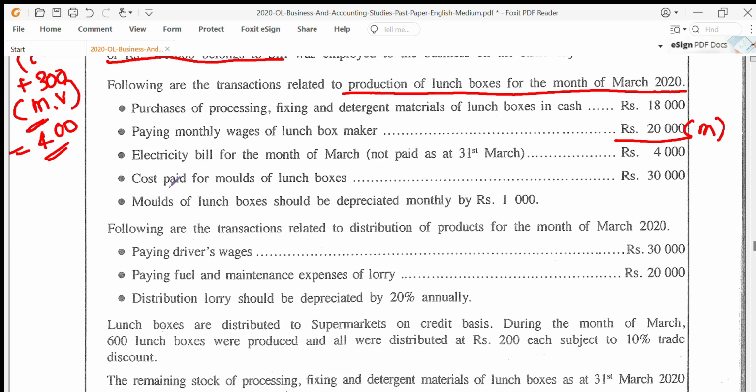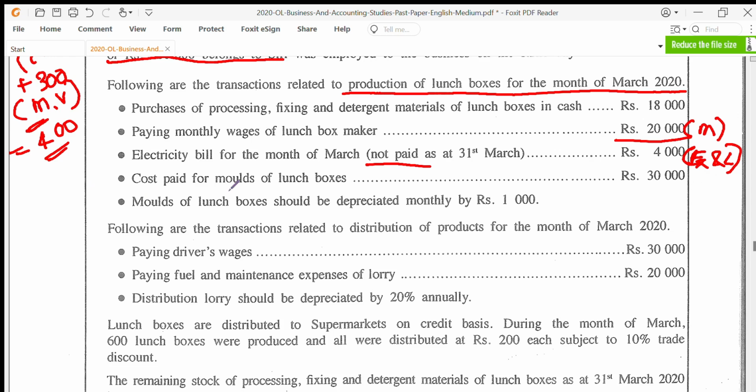Electricity bill for the month of March but not paid. So you can see not paid as of 31st March is 4,000. So here you can just mark it saying expenses and liability. If you want, just put EX over here so that you don't confuse it with equity.